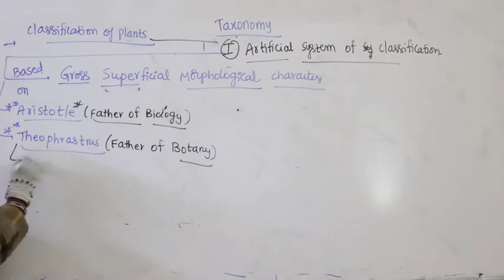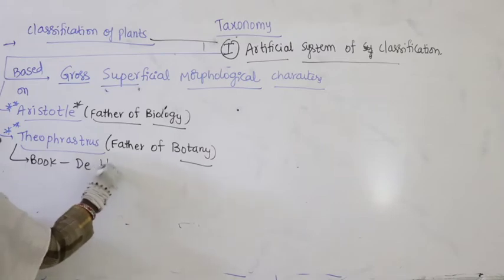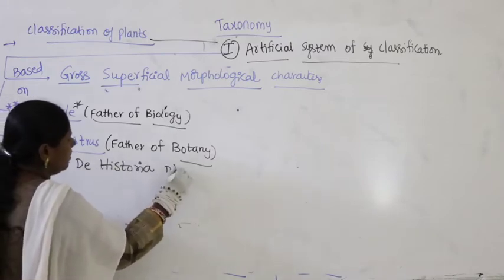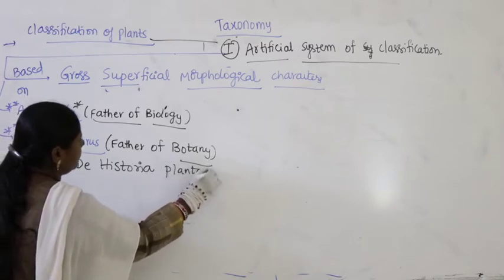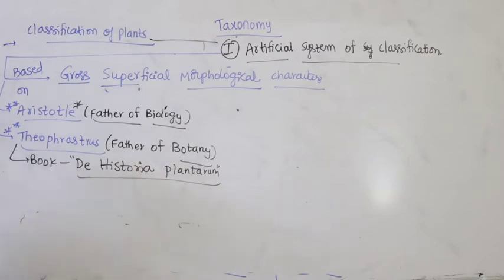So Theophrastus is the one who has written the book called De Historia Plantarum. So this is the name of the book. So in this they classified and studied many plants.